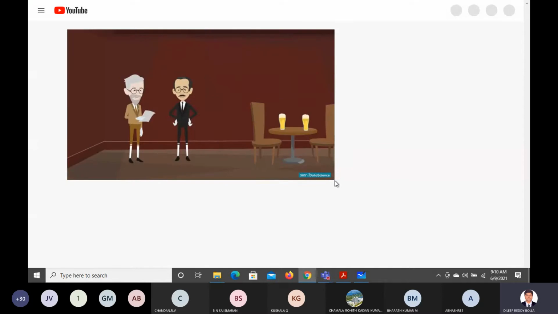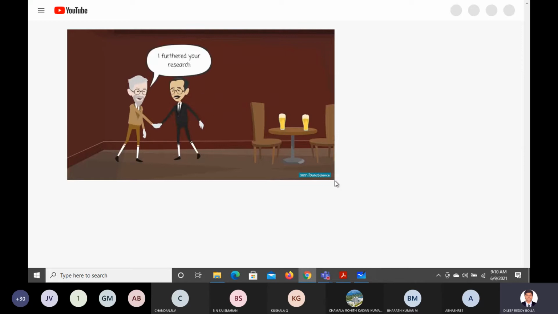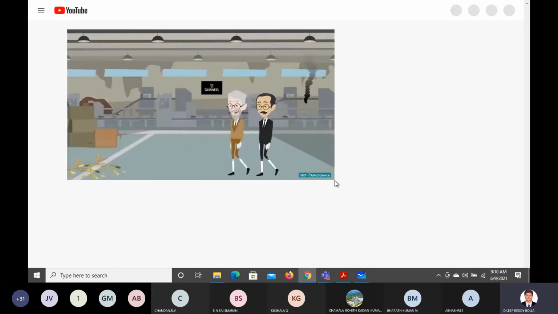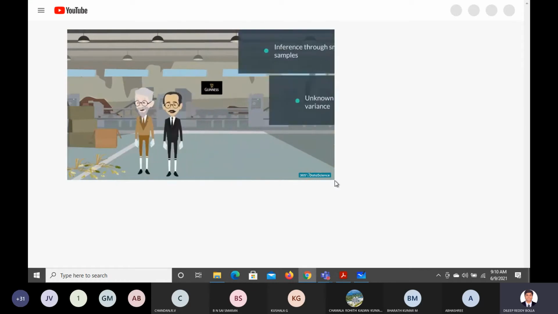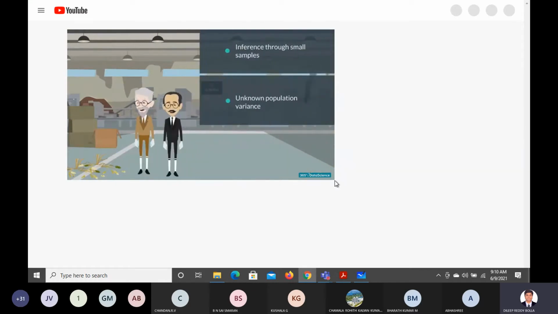Later on, a friend of his and a famous statistician, Ronald Fisher, stepping on the findings of Gossett, introduced the t-statistic, and the name that stuck with the corresponding distribution even today is students t. The students t distribution is one of the biggest breakthroughs in statistics, as it allowed inference through small samples with an unknown population variance. This setting can be applied to a big part of statistical problems we face today, and is an important part of this course.